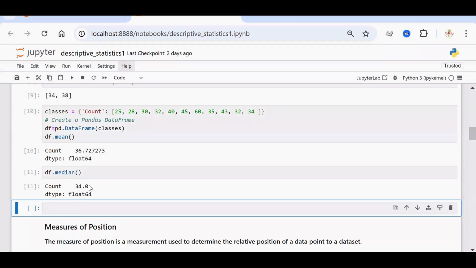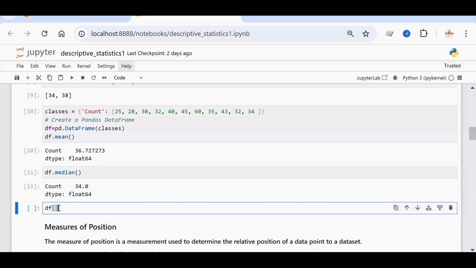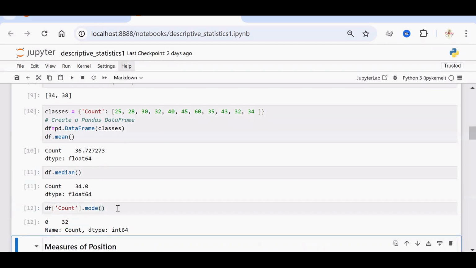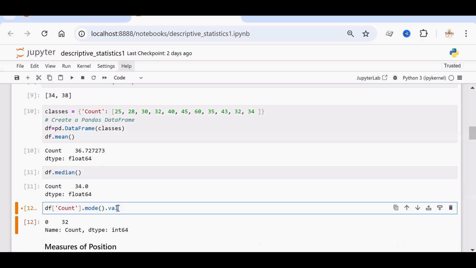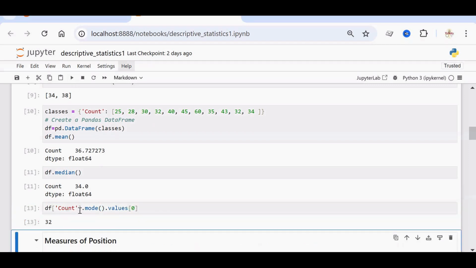To find out the mode, we cannot directly give df.mode, we need to add this key also. So df of count .mode. If you just need the values alone, you can give .values of 0. It will give you the mode, that is 32. 32 is present twice here.